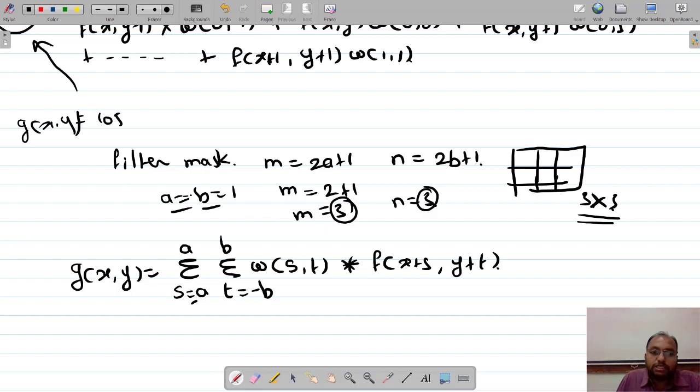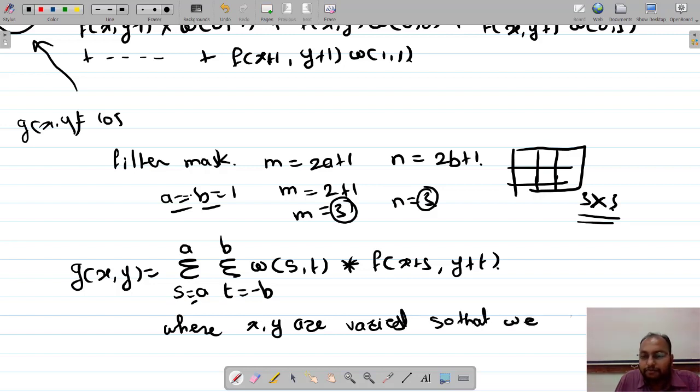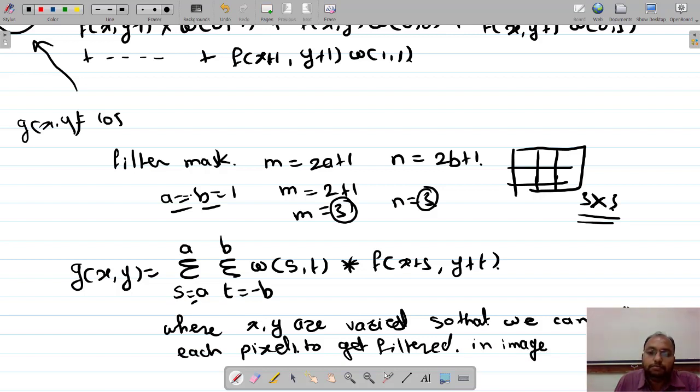So this is your generalized equation where x and y are coordinates, where x comma y are varied or changed so that we can visit every element, each pixel rather, so each pixel gets filtered in your image.